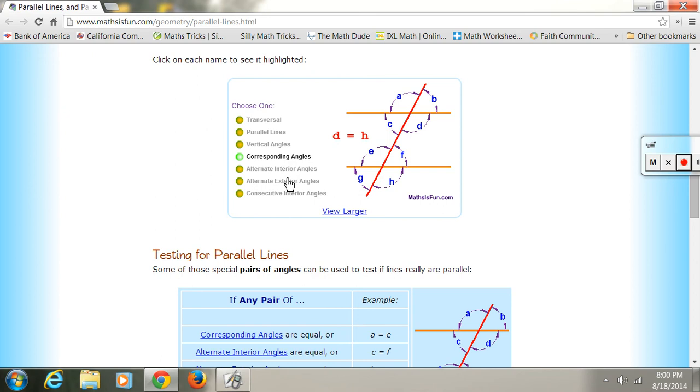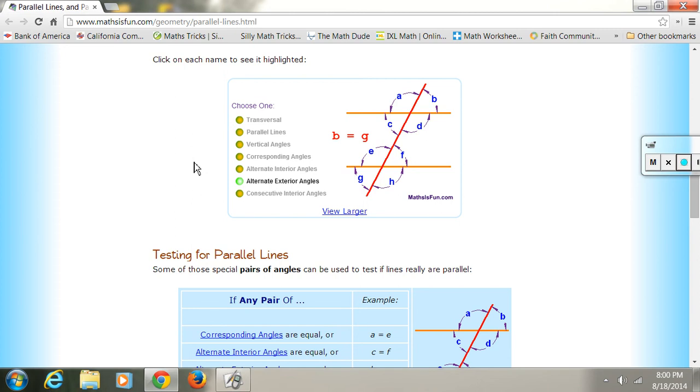Alternate interior. They're just what they sound like. They alternate and they're inside. So watch where they are. C and F, alternate inside. D and E, alternate inside. They're always inside the lines and they alternate sides. And alternate exterior, just what it sounds like. They alternate and they're outside. Exterior means outside. So they alternate. A and H, alternate and they're outside. B and G, they alternate and they're outside.